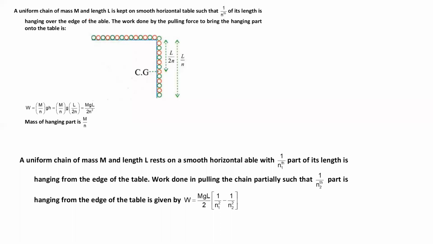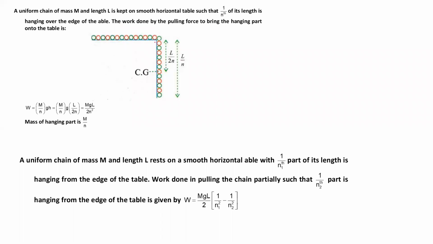A uniform chain of mass m and length L. Okay, there is a chain which has mass m and total length L, kept on a smooth horizontal table such that 1 by nth of its length is hanging over the edge of the table.